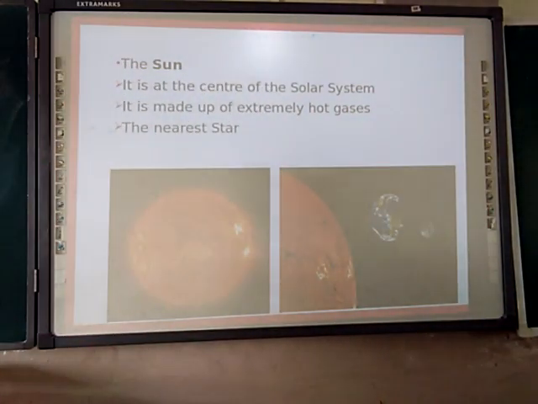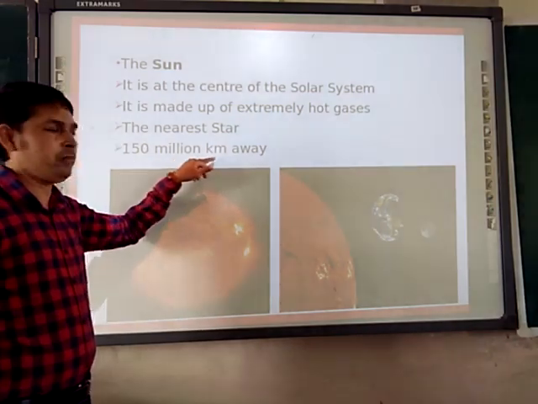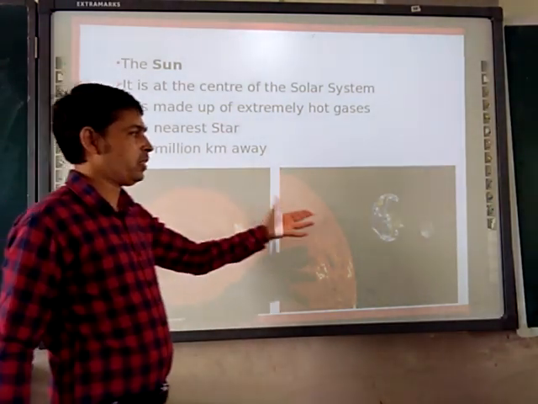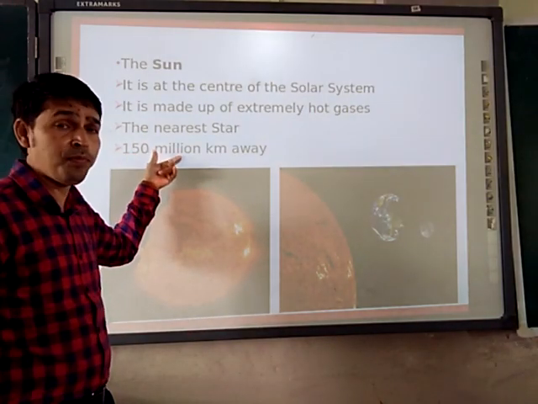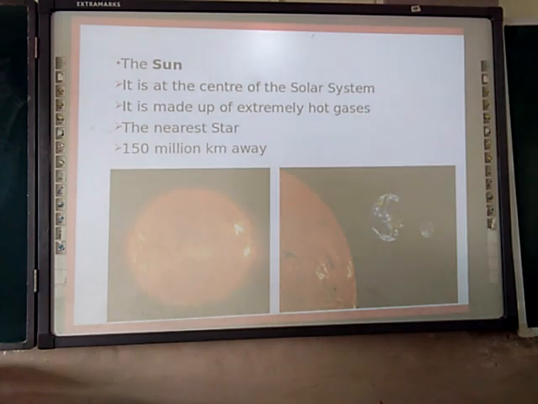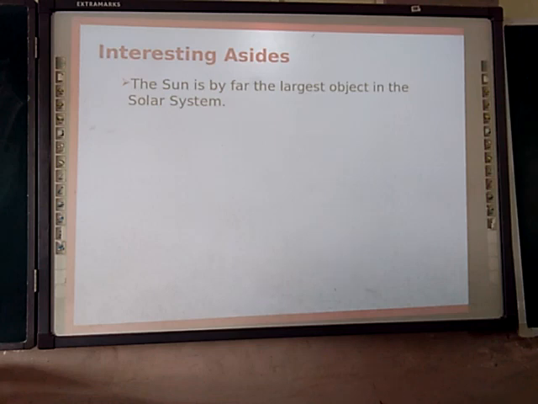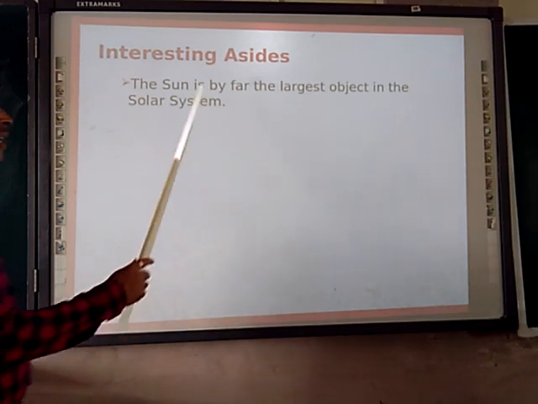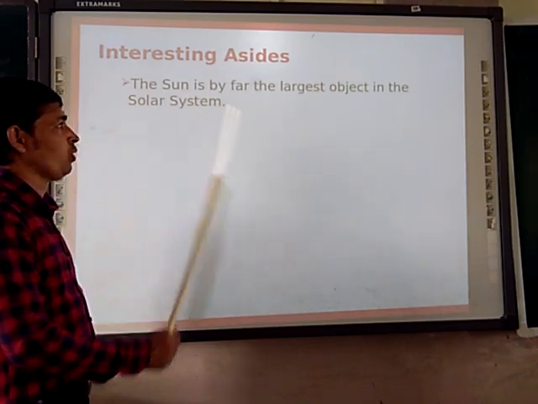Moving further, the distance from the Earth to the Sun is 150 million kilometers. We are going to have a discussion on this. Then, interesting aside. First interesting aside: the Sun is by far the largest object in the solar system.